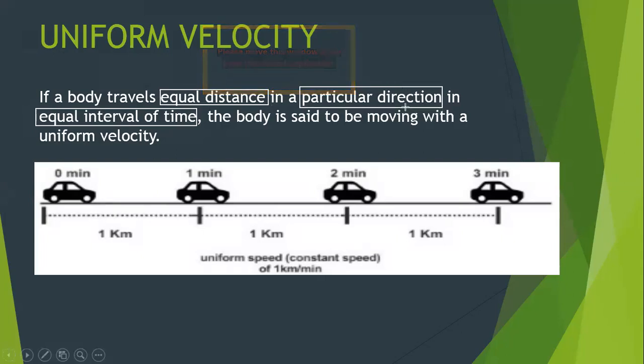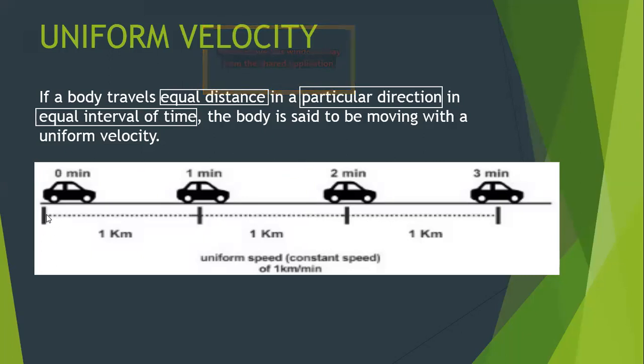So these are the three conditions the moving object has to fulfill to be called as moving with uniform velocity.